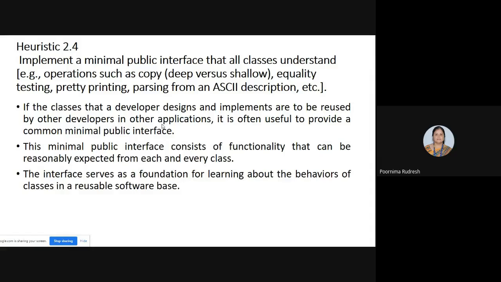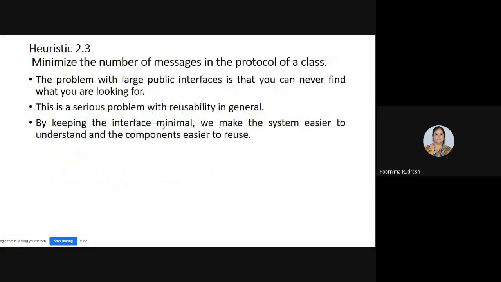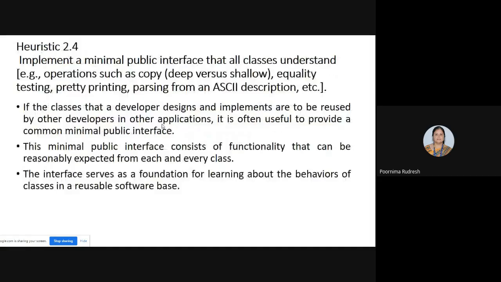reusable software base. So 2.3 and 2.4 are somewhat interrelated, right? Where we are keeping the number of messages minimum, and here we are keeping the public interfaces in a minimal form. Why? Because when the developer designs and implements classes that are reused in other applications, it is useful to provide a minimal public interface.